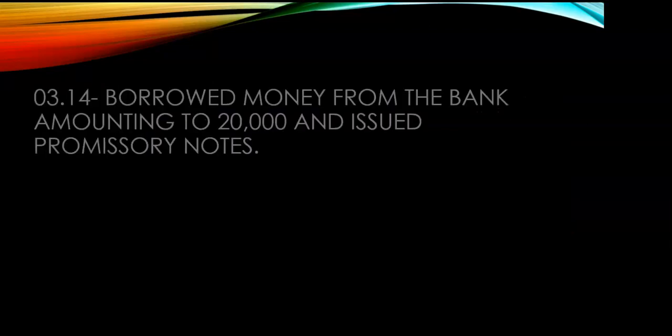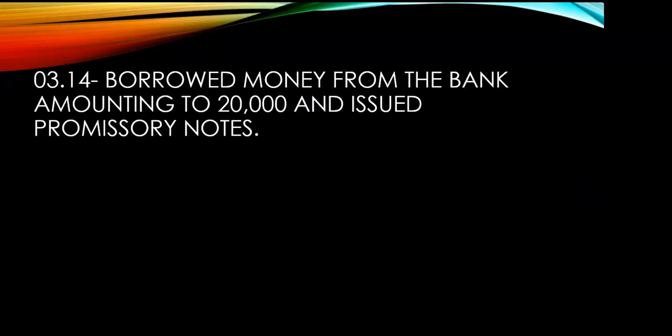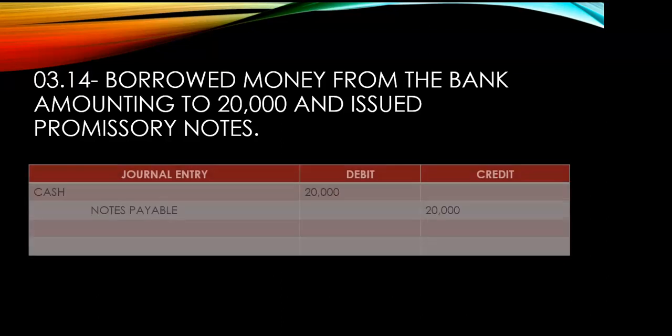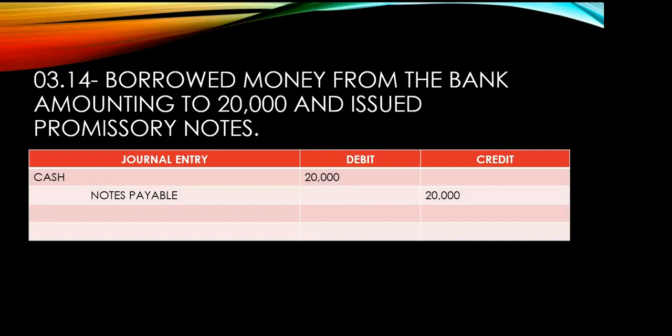Okay, next transaction, we have borrowed money from the bank amounting to 20,000 and issued a promissory note. So, pag borrowed money, nakatanggap ka ng pera galing kay bangko. Ano yun? Inutang mo. Magkano? 20,000. So, anong entry? Okay, cash 20,000 kasi nakatanggap ka, diba? And notes payable. Bakit notes payable, hindi accounts payable? Dahil meron tayong promissory note na na-issue. Okay, that's why our credit is notes payable.